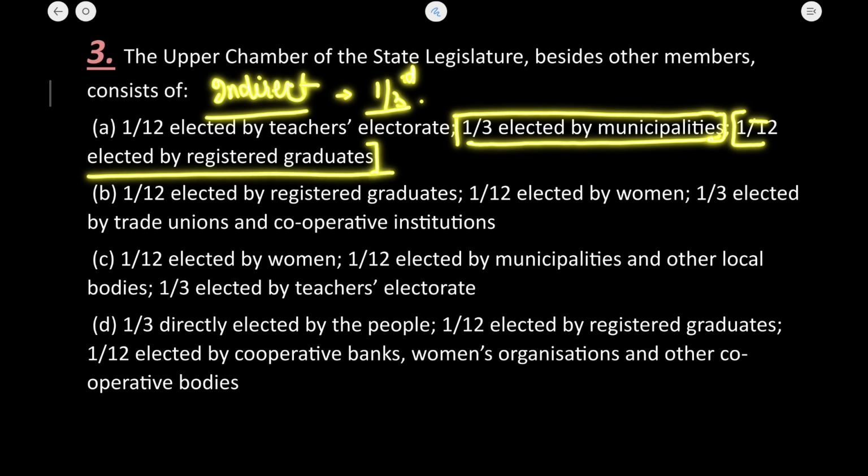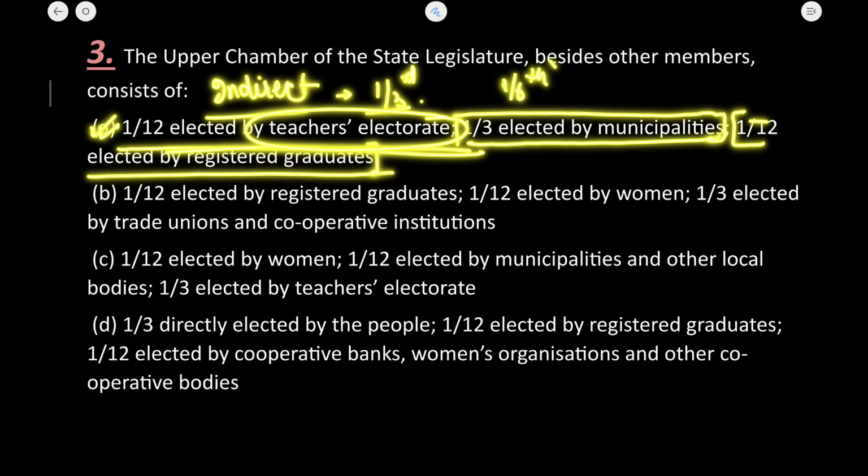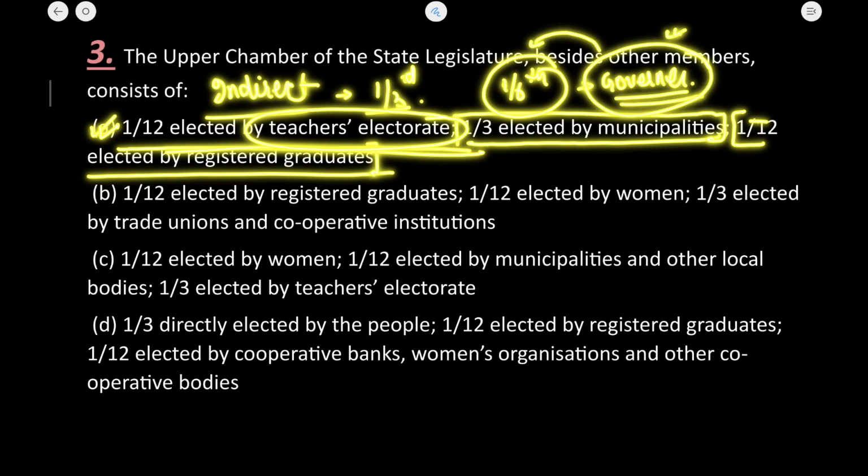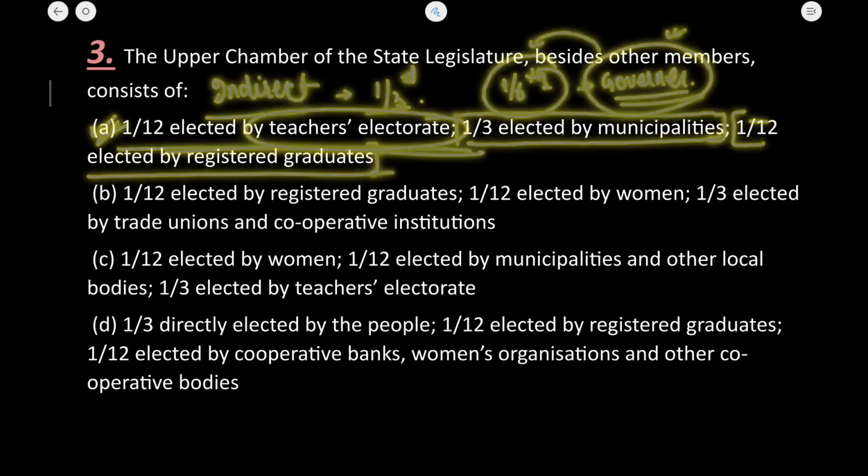Then 1/12 members are elected by the teachers' electorate. So the first option seems to be true, but besides these three options some more provisions are there: 1/6 of the members are going to be appointed by the governor. Okay, so if the governor is asked about anywhere, you should know that the governor can nominate 1/6 of the members. So the correct answer is option A of 3.